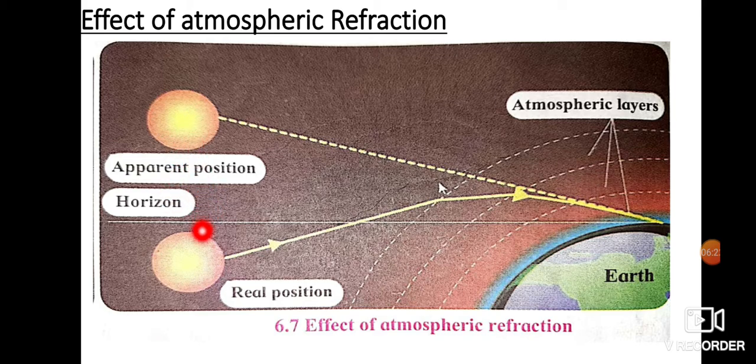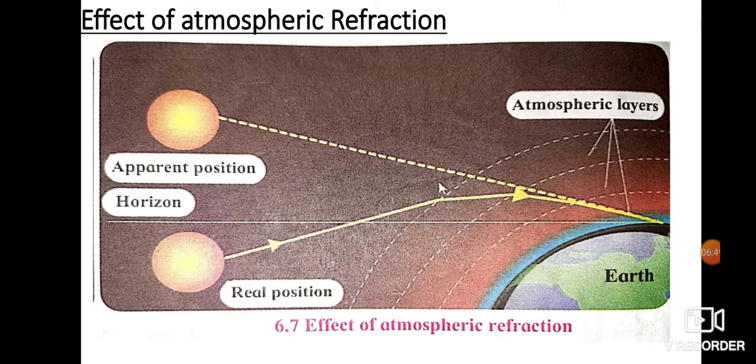Now in this picture you can see the sun is below the horizon, and yet the person standing on this point is able to see the sun. Now why does that happen? Again the same thing. It is because of refraction. The sun here is below the horizon, but when the rays of light come from the sun, there is a change in refractive index because of the density. The density keeps on increasing as you are moving towards the earth.